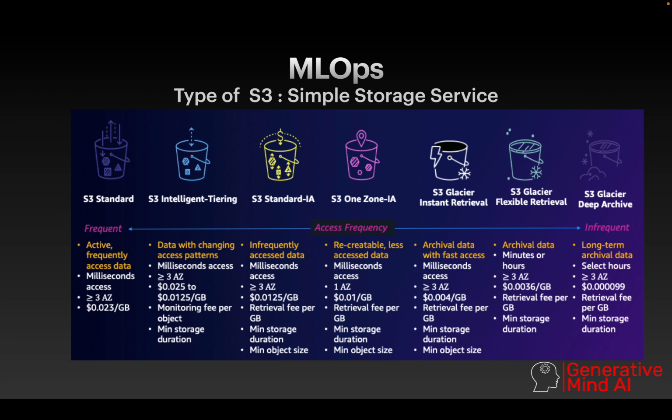And the sixth type is S3 Glacier Flexible Retrieval. Again, I don't want to go into much detail. This is the way where you get access within 5 minutes, 10 minutes, or more than 1 hour. So you have archival data which you just want to keep; you don't need that data now, but it might be used after 5 months or 1 year. For that specific data you are able to keep it here. Again, the cost is really low compared to any of the simple storage services.